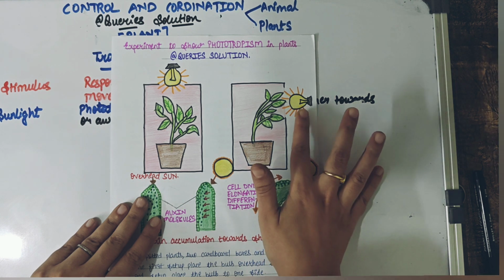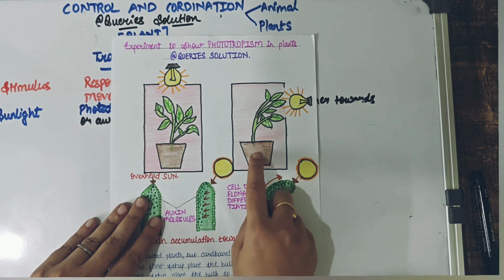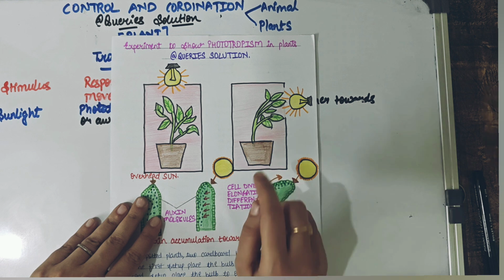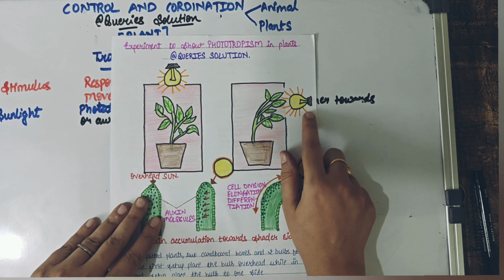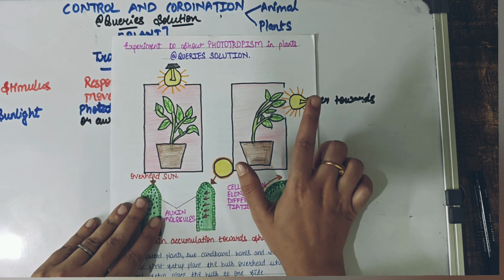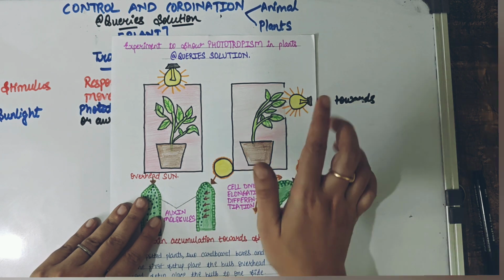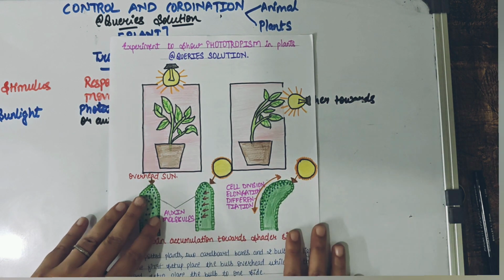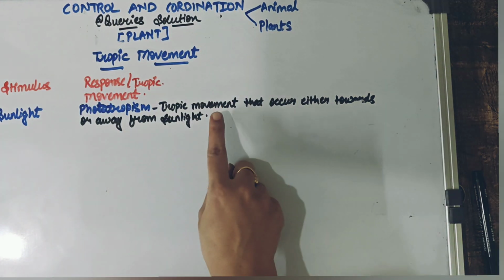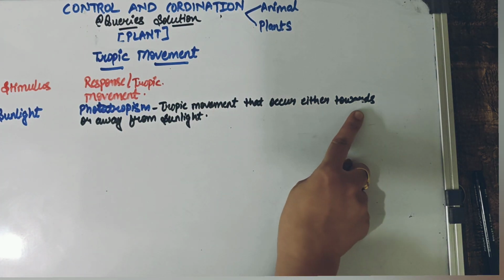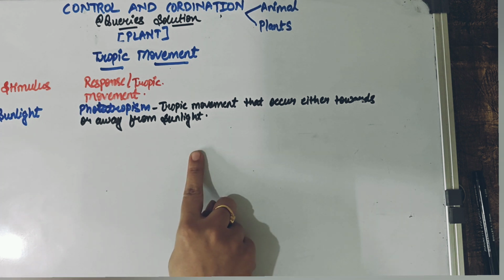The growth will happen, but irrespective of the sunlight. So basically the roots which are inside are growing irrespective of light. But shoots are dependent on light, and that's why they are bending towards light and growing. So this is what is phototropism. What is phototropism? The movement that occurs either towards or away from the stimulus.